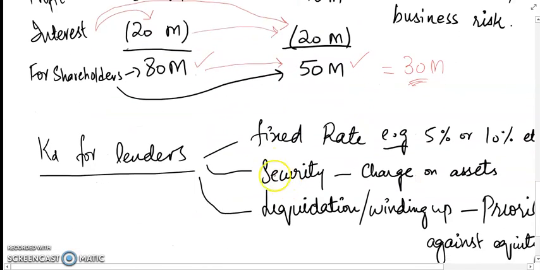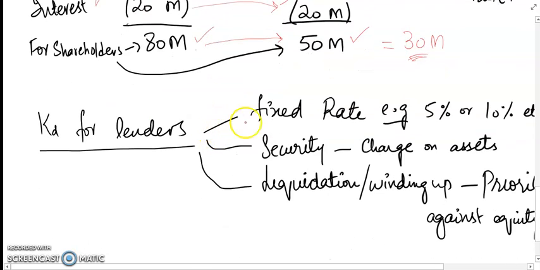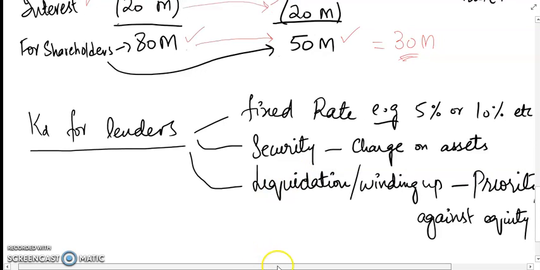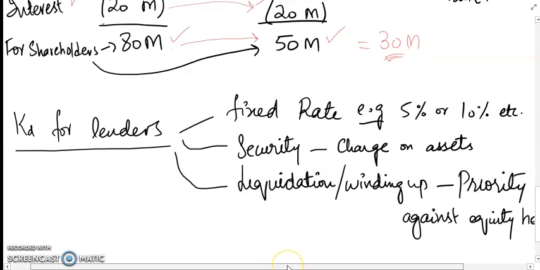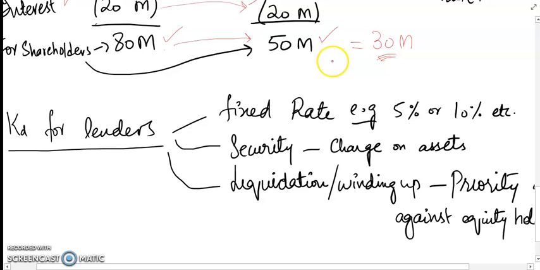So we saw that lenders were not willing to share the loss in profits, and why is that? Because by agreement they are bound to a fixed rate, for example 5% or 10% or whatever the figure is. But it goes both ways. If a company makes higher profits, the shareholders will enjoy it. This is what we call the risk and return relationship.